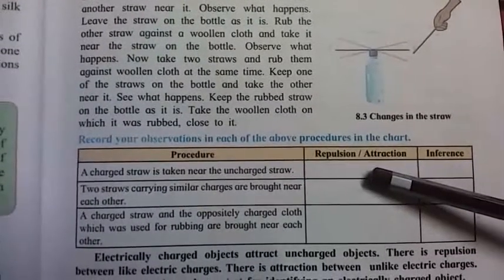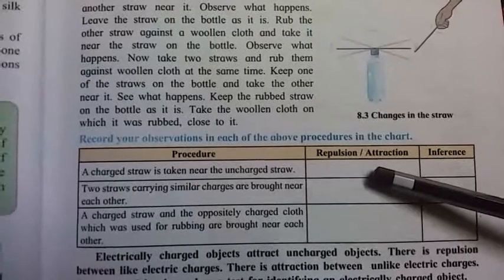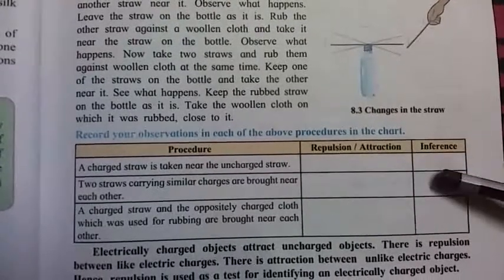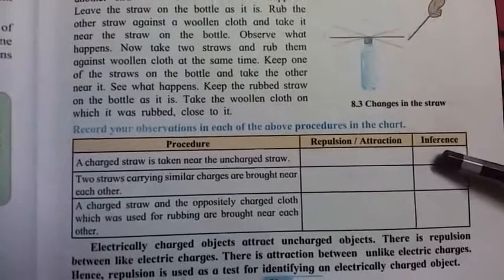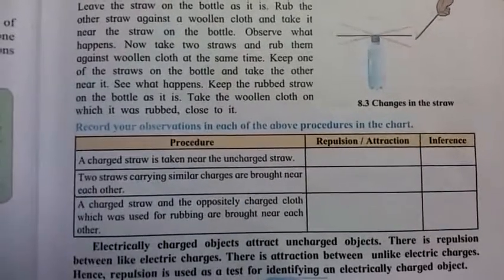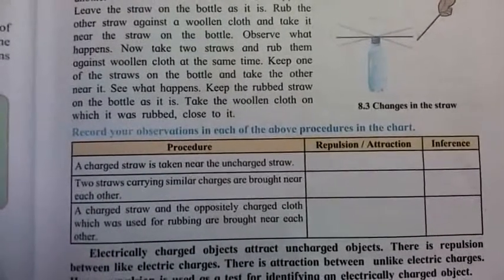There is an attraction between a charged and an uncharged straw. The electrically charged straw attracts the uncharged straw. Means the uncharged straw is attracted towards the charged straw.